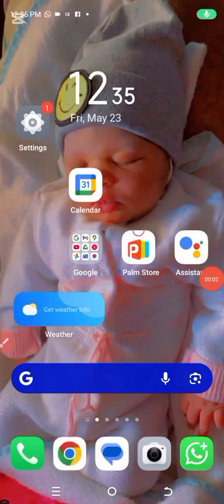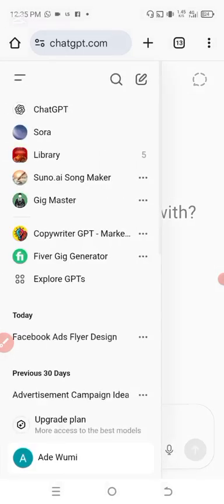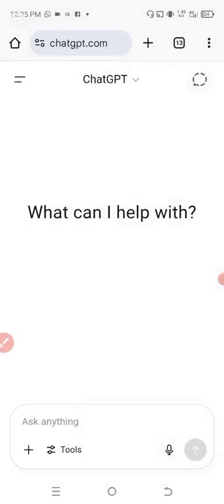So go to your browser, type ChatGPT, OpenAI, and register. Make sure you sign in and log in. All right, so now this ChatGPT, I use it for a lot of things, as you can see. You want to create a prompt, and you don't need serious knowledge about it. Just follow the simple steps I'm going to show you.